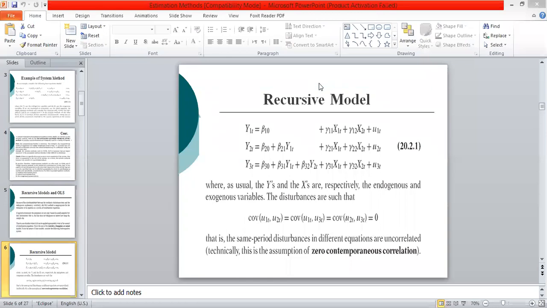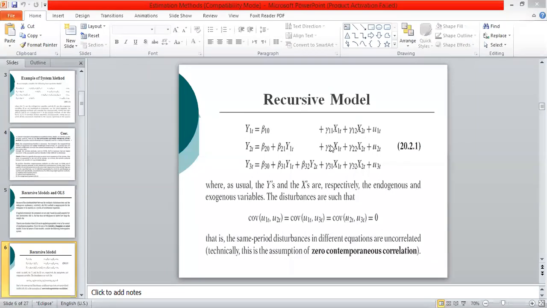So we are looking at which equations from the system of equations can be estimated by using OLS. We have looked at the first equation, which can be estimated by applying OLS because in the first equation, the variables on the right side are exogenous variables, and by assumption these variables are uncorrelated with the error terms. So the first equation can be estimated by OLS.